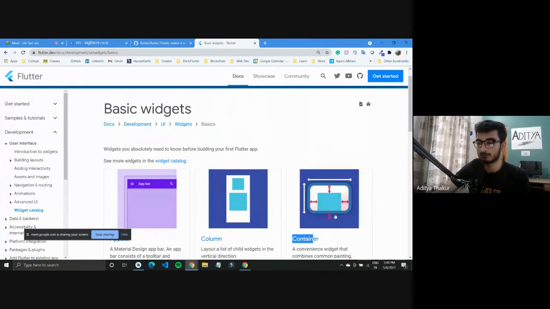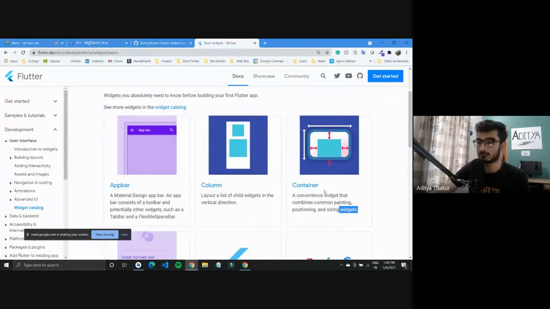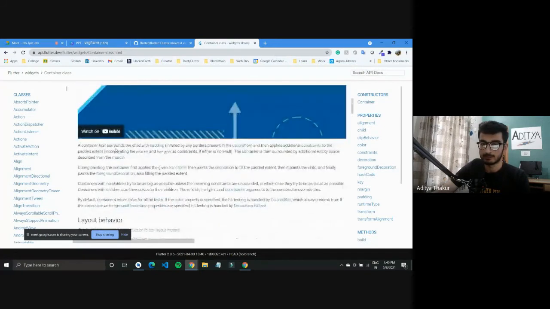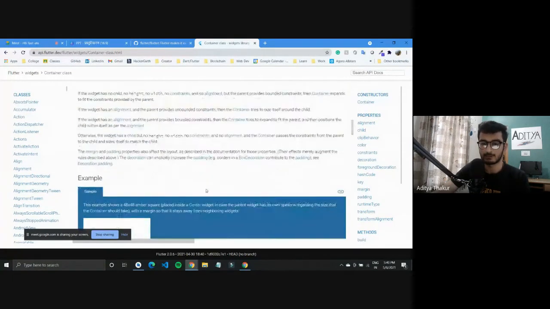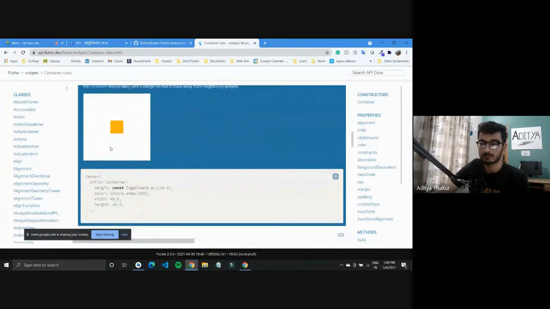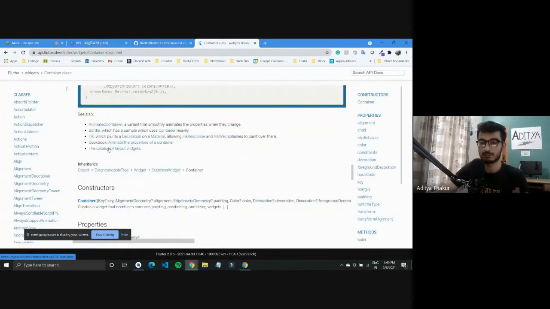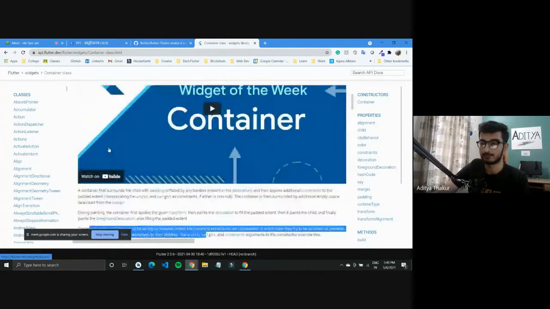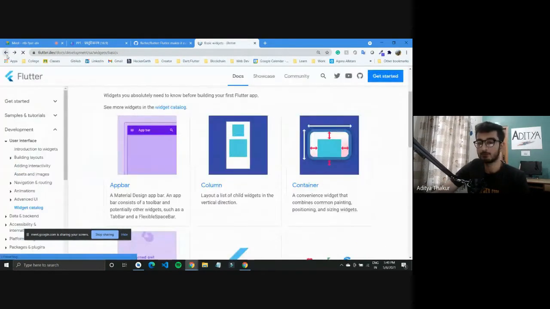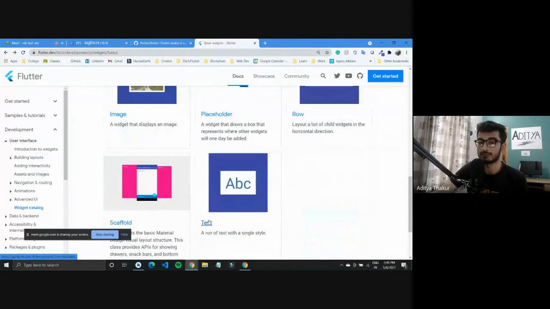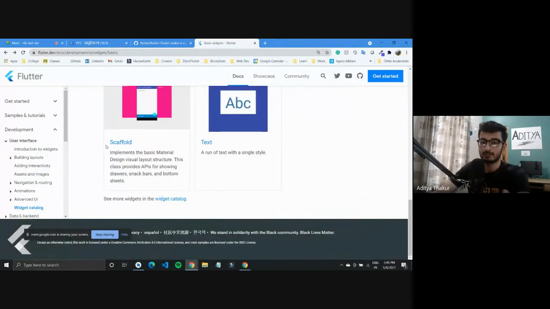We'll take up container first. Container, as defined here, is just a simple box which you can give certain properties. It is a simple widget that you can modify properties of. You can create squares, give it some borders, change colors, give it an alignment. This is one of the most commonly used widgets in Flutter. Then we would look at the column widget and the row widget, and how to use text, and most importantly we'll also use scaffold.